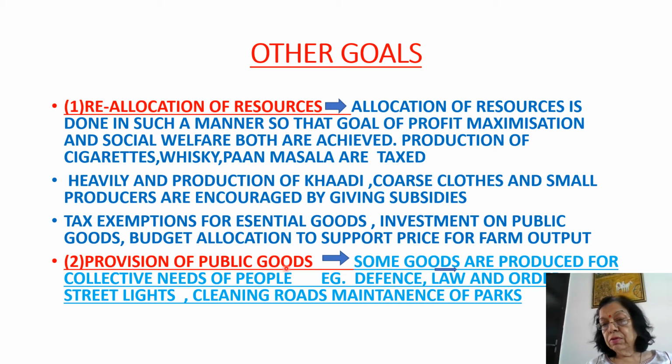Provision of public goods. What are public goods? Some goods are produced for collective needs of people, like defense, law and order situation. You have to give salaries for defense, you have to give uniform, food, etc. Street lights, cleaning roads, maintenance of parks. This is done by government for general public sanitation work, because private people are not interested. So sometimes all the people do not pay for it, but they can take advantage of such products or goods.